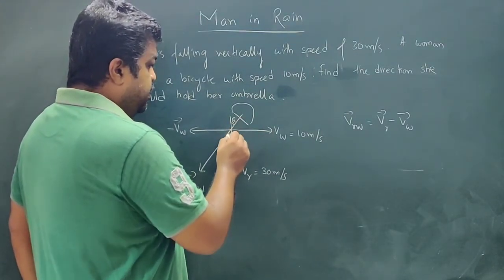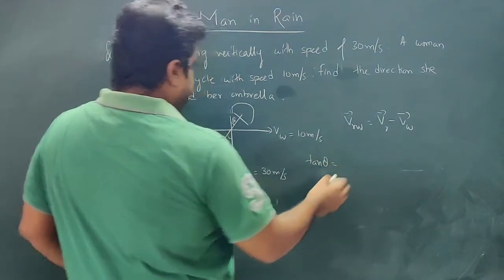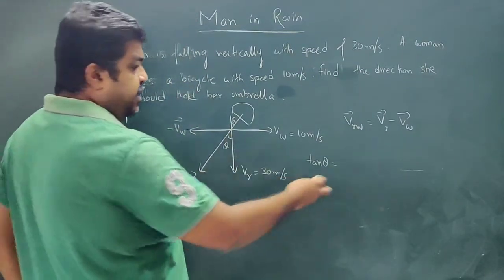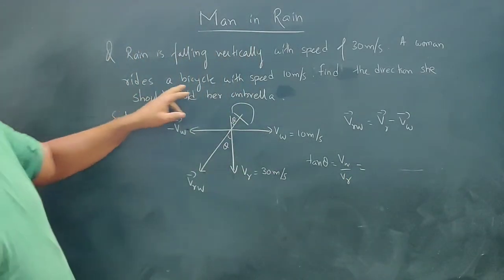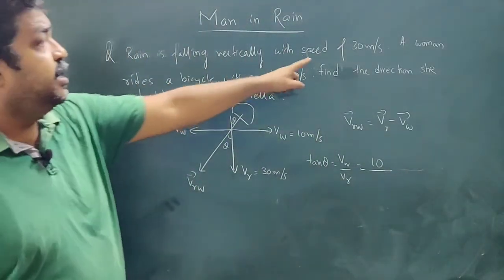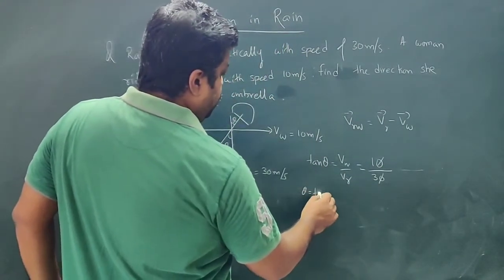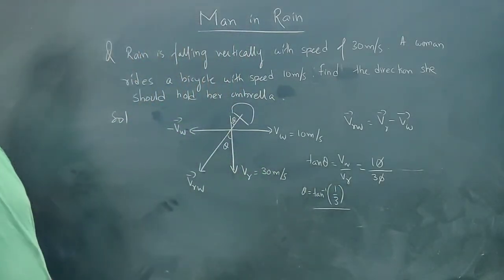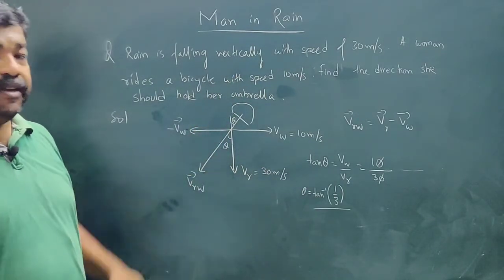So this angle is theta, this angle is theta. So that means tan theta will be perpendicular by base, so VW by base. The bicycle has speed 10 meter per second, so this is 10. Velocity of rain is 30 meter per second, so this is 30. So theta is equal to tan inverse 1 by 3. So at this angle she should hold the umbrella to protect from getting rain.